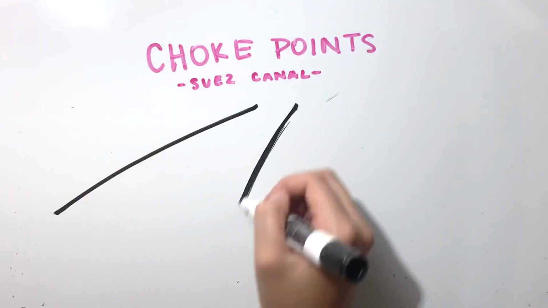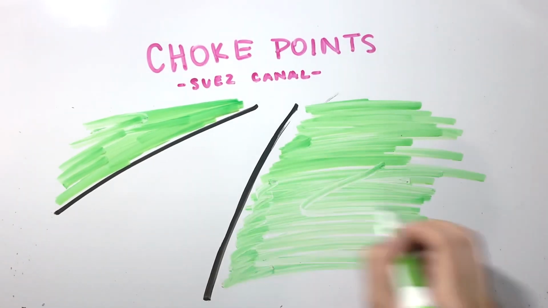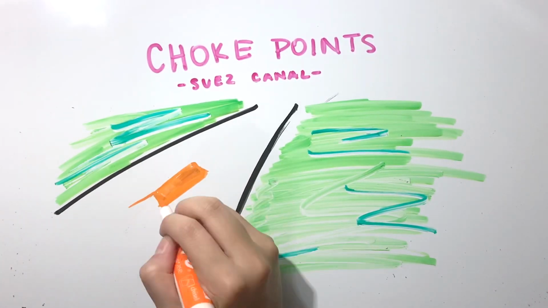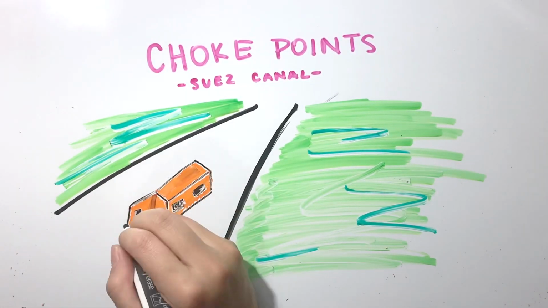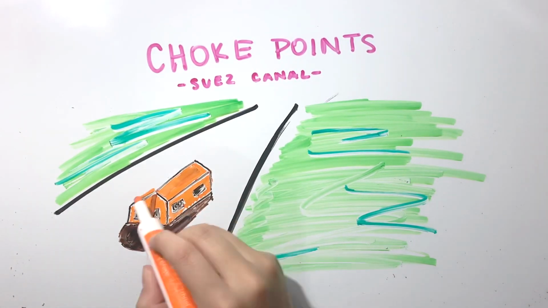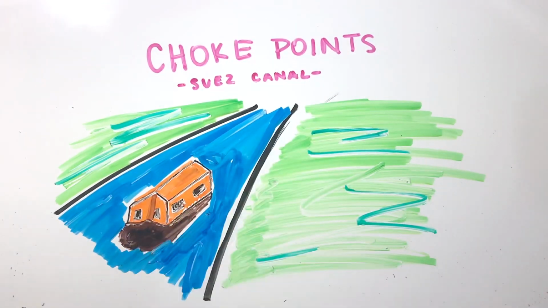Next, we will be talking about choke points. Choke points are strategic, narrow waterways between two larger bodies of water. The Suez Canal is an example of a choke point. It connects the Mediterranean Sea to the Red Sea.